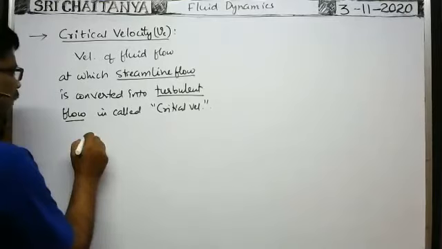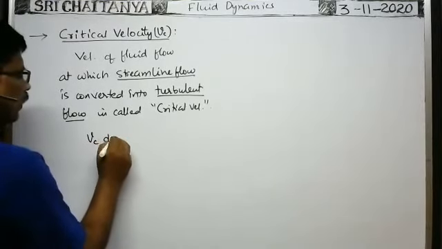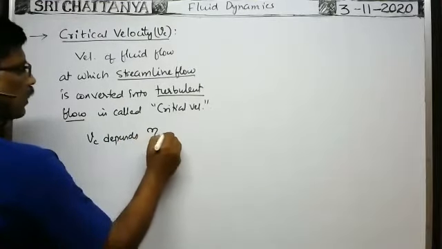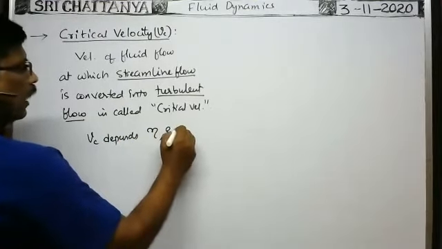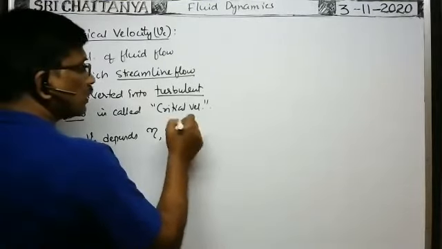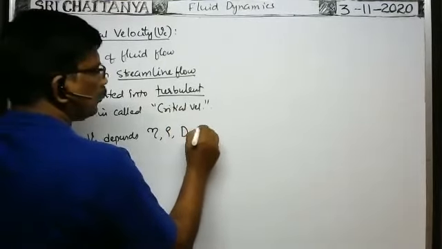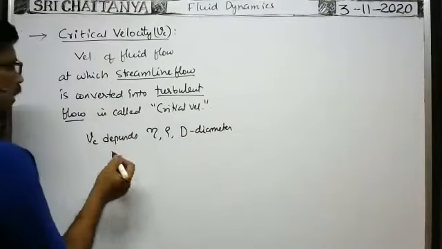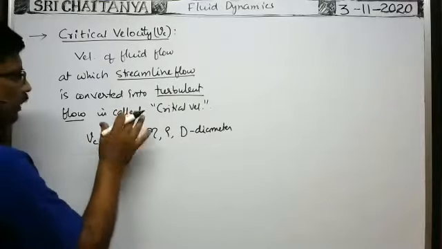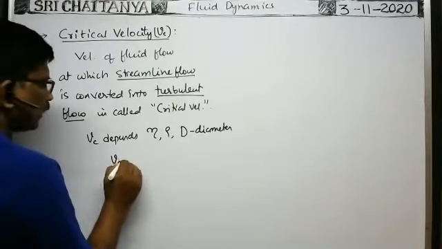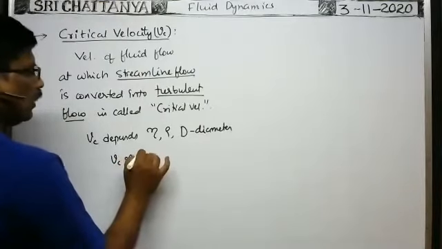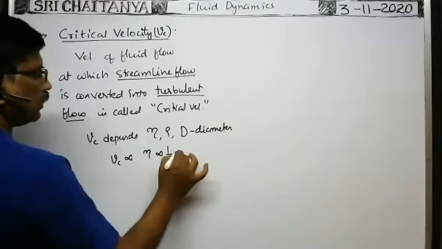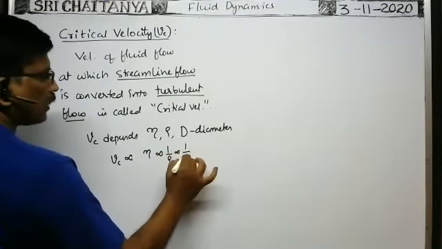Okay, here critical velocity, that means Vc, depends on the coefficient of viscosity of the fluid, density of the fluid, and diameter of the tube through which the liquid passes. These are the factors on which critical velocity of the fluid depends. It was found that critical velocity is directly proportional to eta, inversely proportional to the density of the fluid flowing through the tube, and inversely proportional to the diameter of the tube.